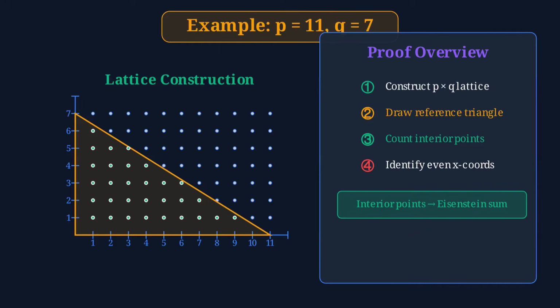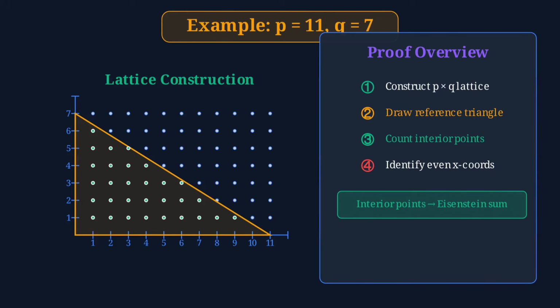Here's our game plan. First, we build our lattice. Second, we draw our reference triangle. Third, we count interior lattice points. And fourth, we identify points with even x coordinates. Watch as we draw our right triangle from the origin to (11, 0) and up to (0, 7). This triangle will be our counting region.